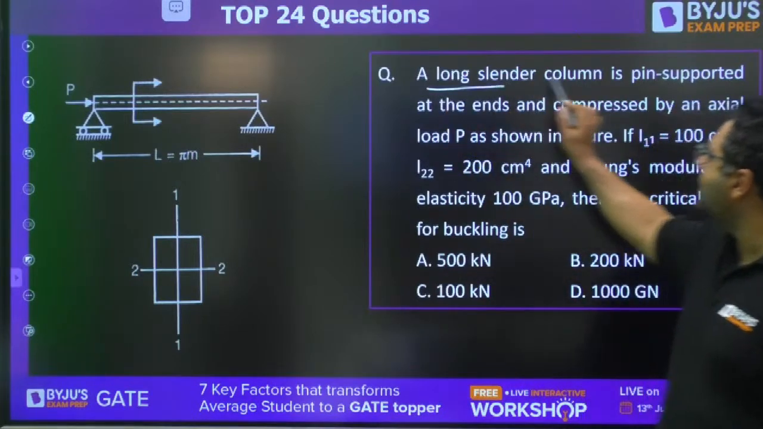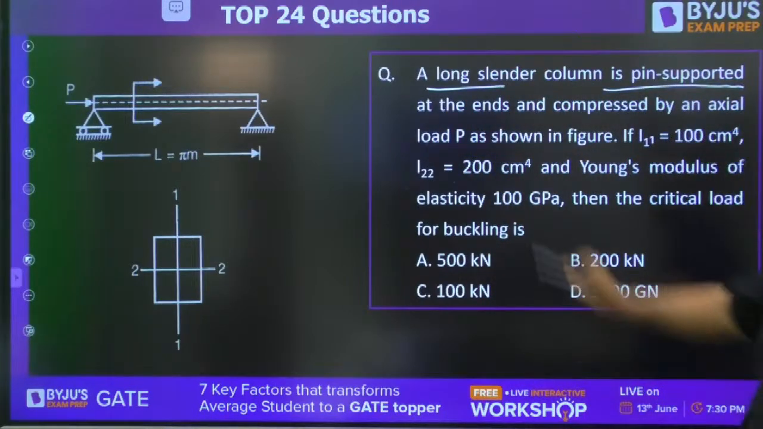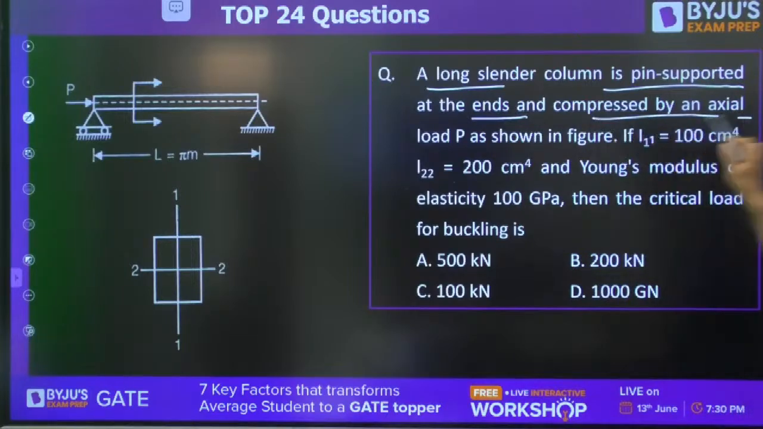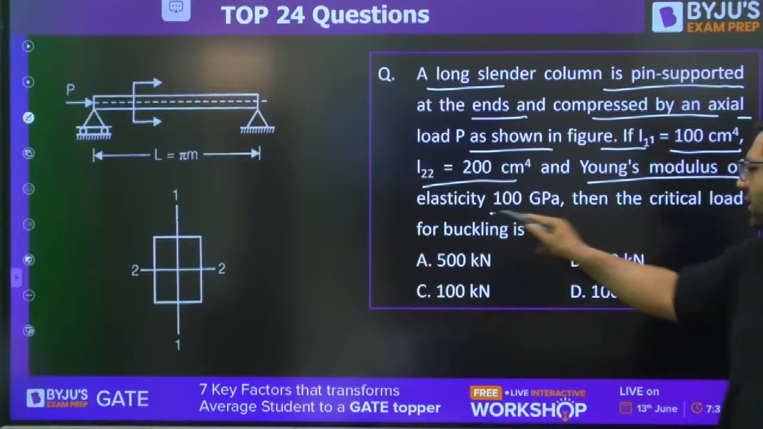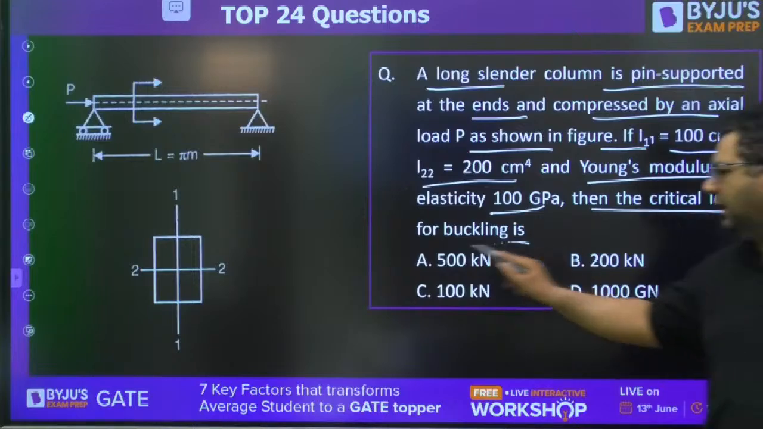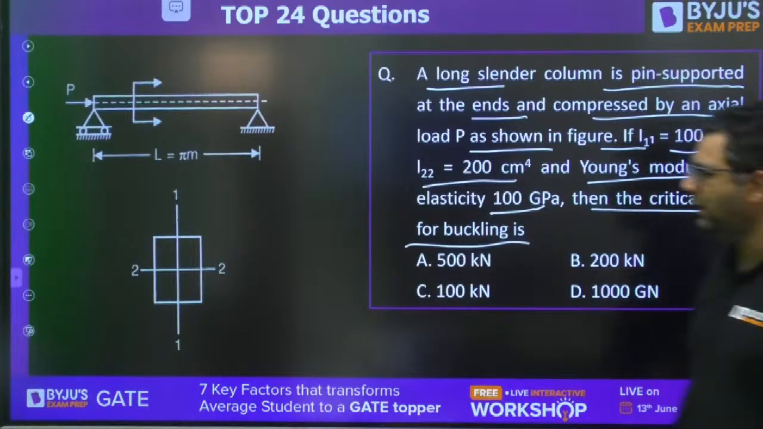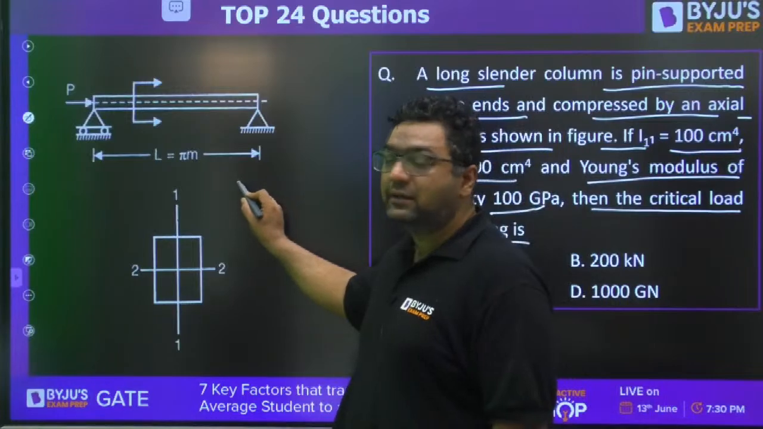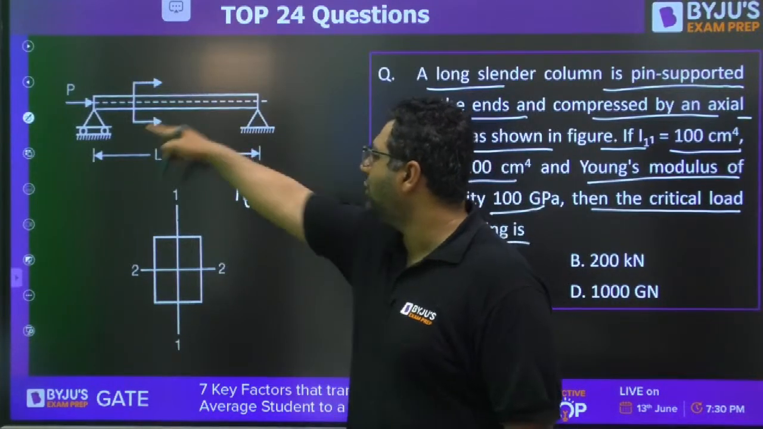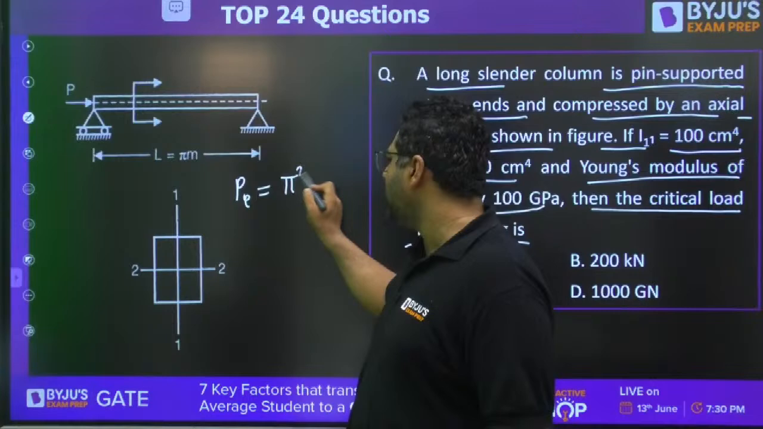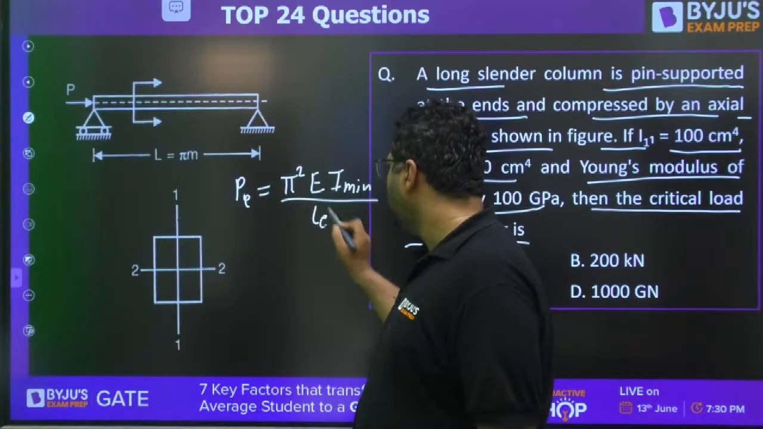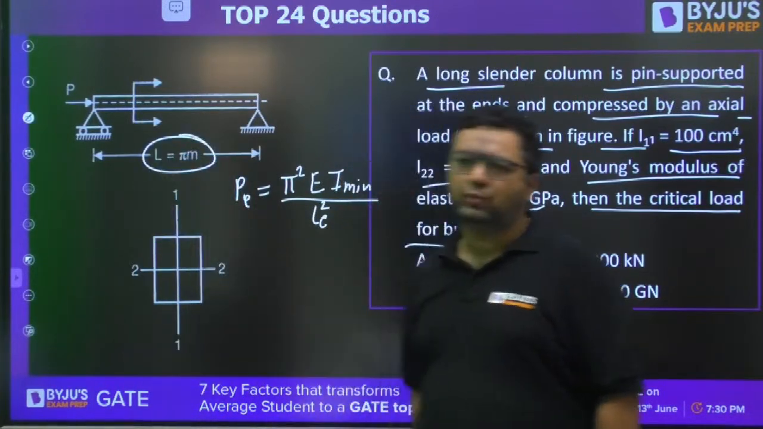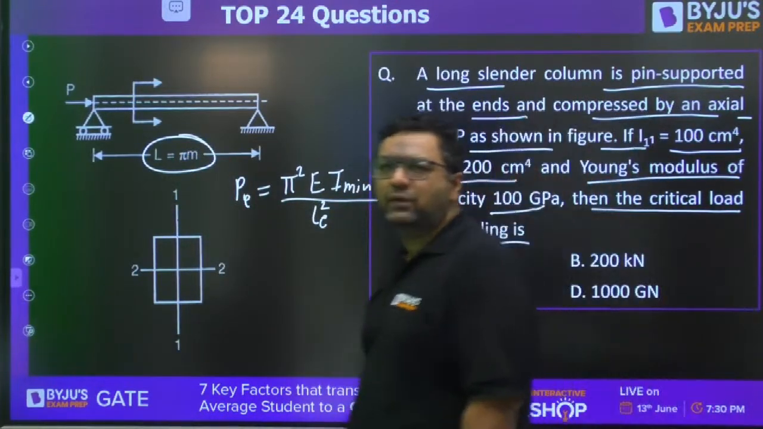Moving to the next question, guys. This is a long cylinder column, pin supported at the ends, compressed by an axial load as shown in the figure. They have given you I11 and I22, and Young's modulus is 100 GPa. Then the critical load for buckling. Buckling means Euler's theory, so I feel you know the formula. Both ends hinged, it is pi square EI minimum upon LE square. LE is L, which equals pi meter. So just put the values and get the answer.